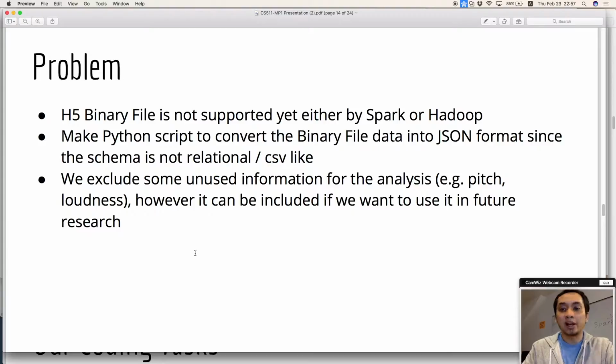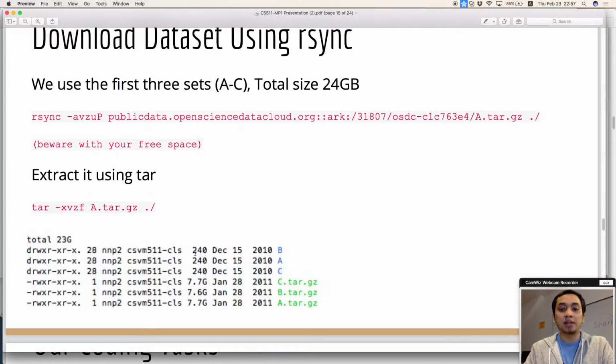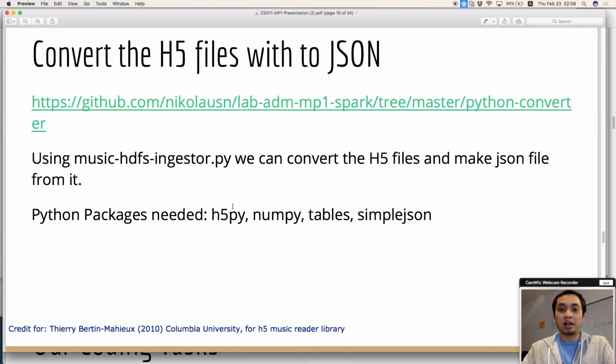Because Hadoop and Spark don't support H5 binary files, we need to make a Python script to convert the binary file into JSON format. We downloaded just 3 sets here. Each set consumes about 7.7 gigabytes. The Python script to convert the binary file to JSON is in the GitHub directory.